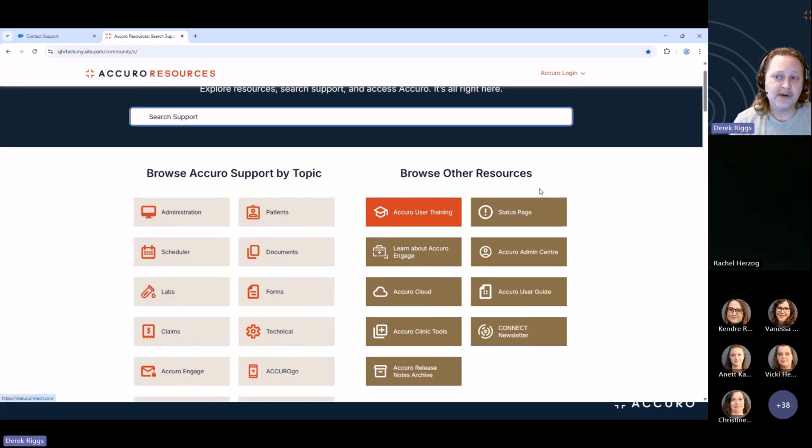Off to the right, we do have links to other resources, such as our status page. Should something be broken, you can always click here and see the status of it. We have links to our user guide. For new users, we also have links to Accuro Cloud, where you can log in and launch Accuro.